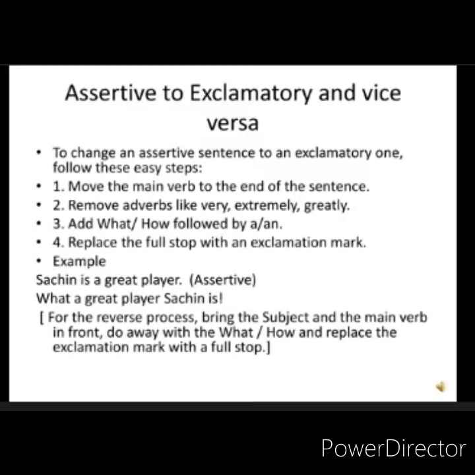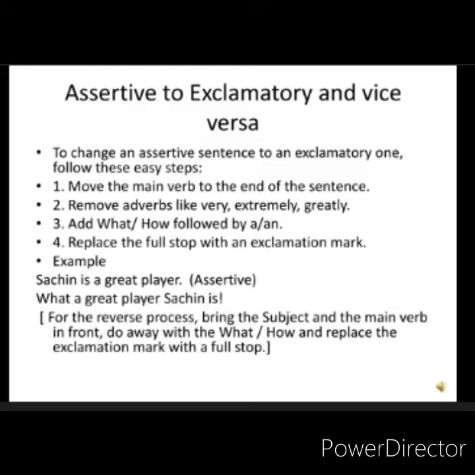We shall now revise the methods of changing an assertive sentence to an exclamatory one and vice versa. Okay, to change an assertive sentence to an exclamatory one, follow these easy steps. Number 1, move the main verb to the end of the sentence.